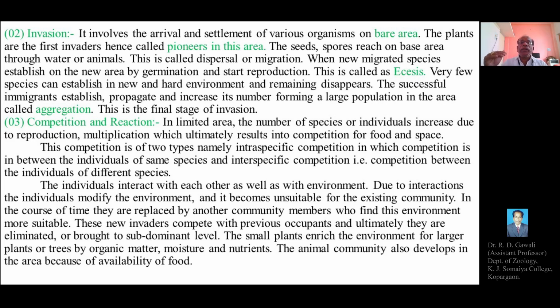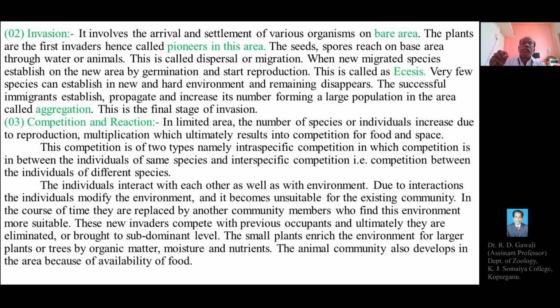So during invasion, the pioneer species or the pioneer plants will appear first. Pioneer plants appear first, and this happens due to the migration or the transportation of the seeds and spores of certain plants, along with the water or by animals, carried from other sites or communities into the bare land or bare area as a pioneer species.